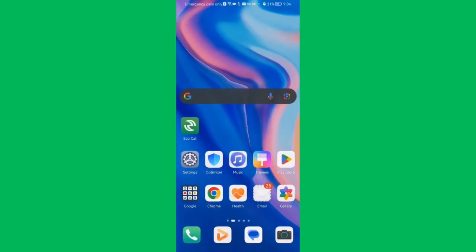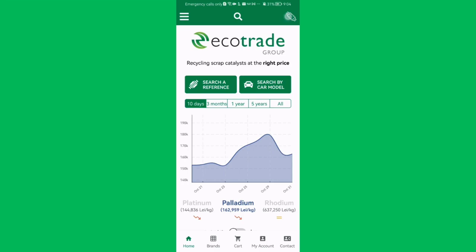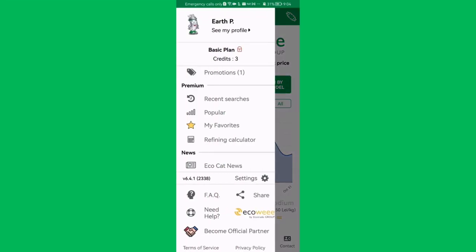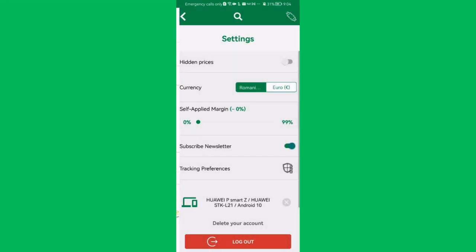Hello guys, in this video I'm going to show you how to change the type of currency in the EcoCat application. The first thing you need to do is enter the app. Once you are done with that and you are in the home page, you should look in the top of your left corner and there you will find three lines. Press on it and here you can just press on the settings.